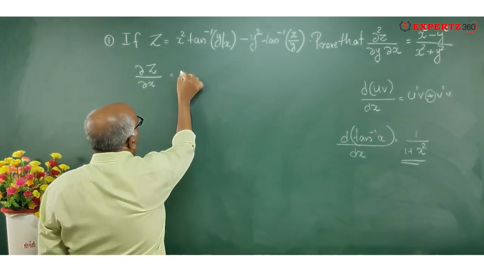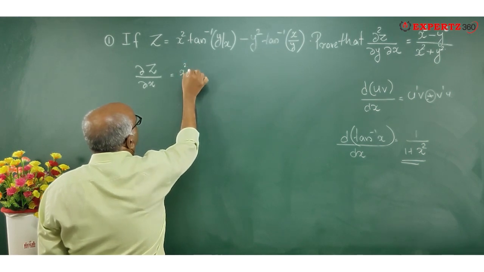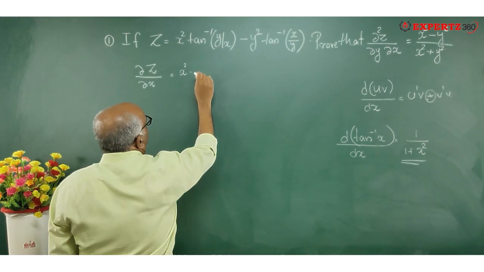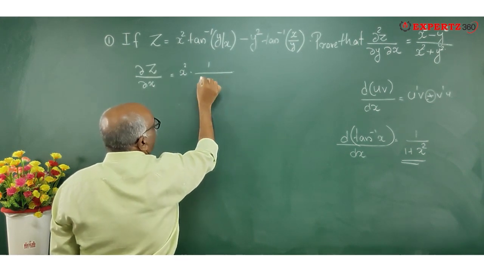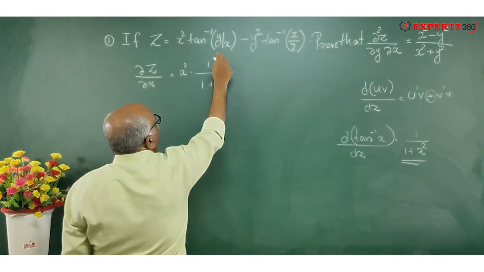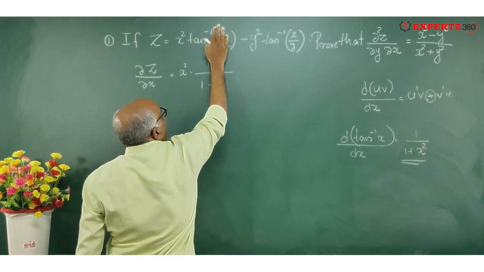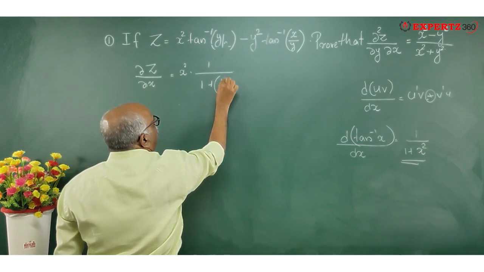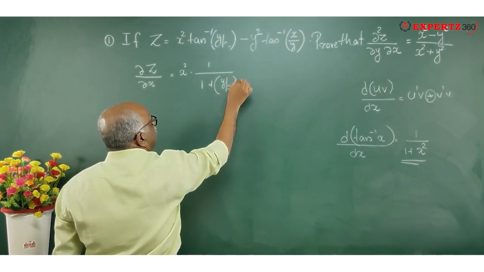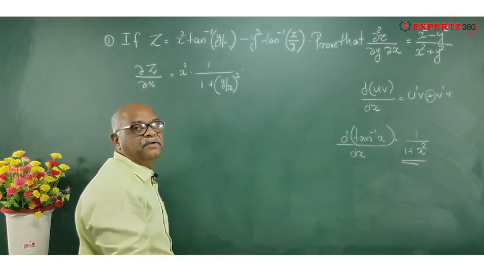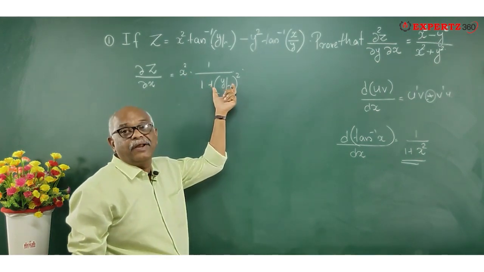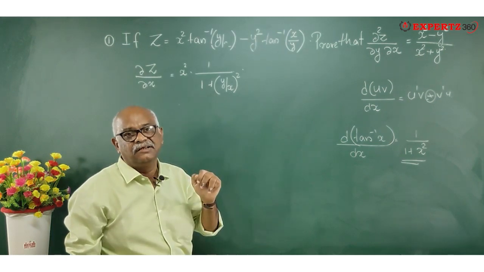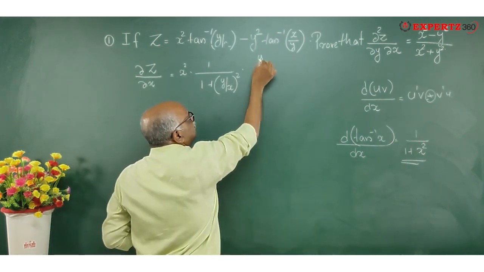Now that is equal to x square into the differential of tan inverse y by x, that is 1 divided by 1 plus, here the whole thing is x. Consider this whole thing as x, so this is y by x, the whole square, into, now I have to differentiate the whole thing inside the bracket, that is y by x. y is a constant.